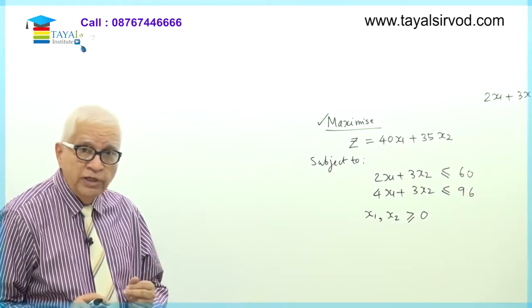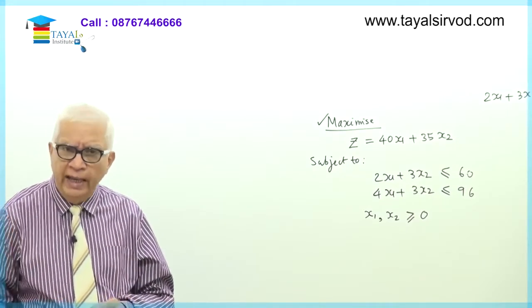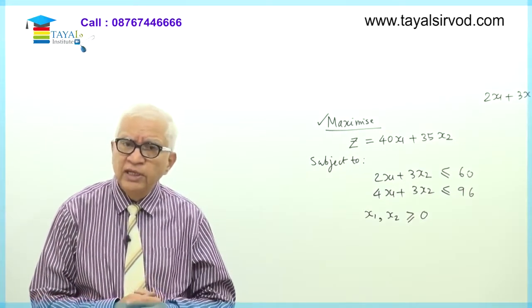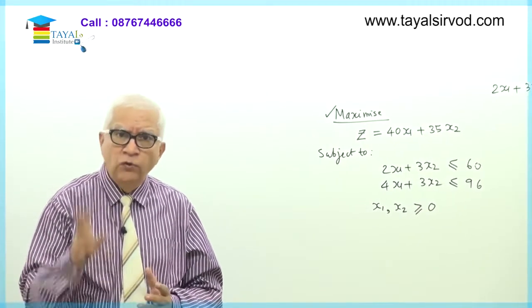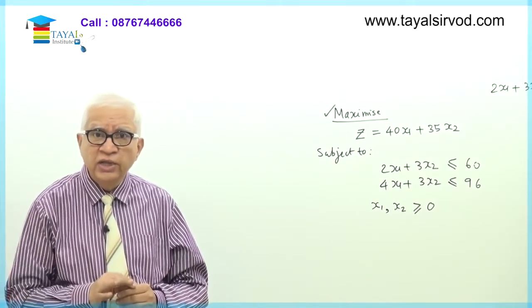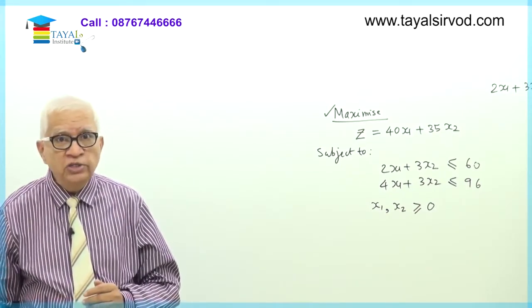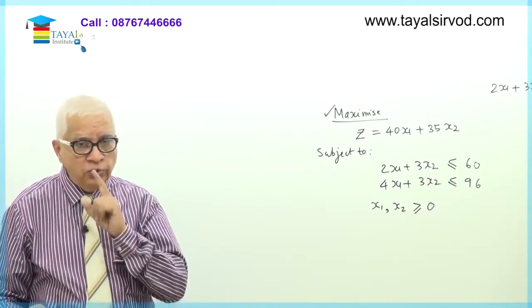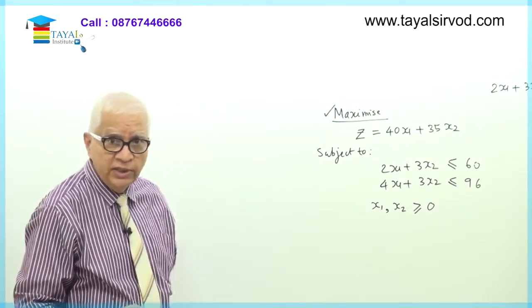Now, what are the axes? Conventionally, we used to take x as the horizontal axis and y as the vertical axis. Here in the graphical method, always invariably, we'll take x1 as the horizontal axis and x2 as the vertical axis. Remember, no change is permitted. In the exam, if you do, your solution may be correct, but it will not be given any marks. So the horizontal axis is x1.